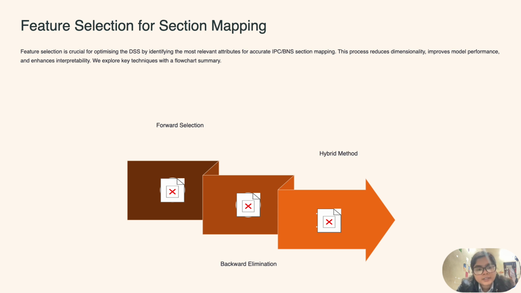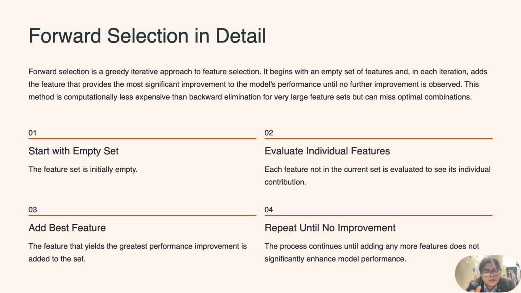We explore key techniques with a flowchart summary. For this, there is forward selection, then backward elimination, then the hybrid method. Forward selection is a greedy iterative approach for feature selection. It begins with an empty set of features.